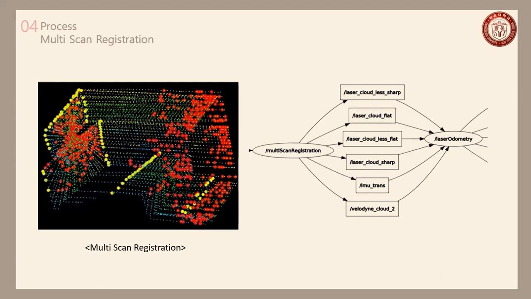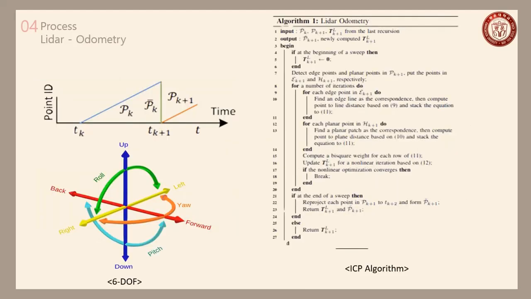Looking at the graph on the right, it can be seen that the sharp points, less sharp points, planar points, and less planar points are found to proceed to the odometry step. In the odometry algorithm, the distance between each feature point is obtained through the feature point values obtained in the multi-scan registration.